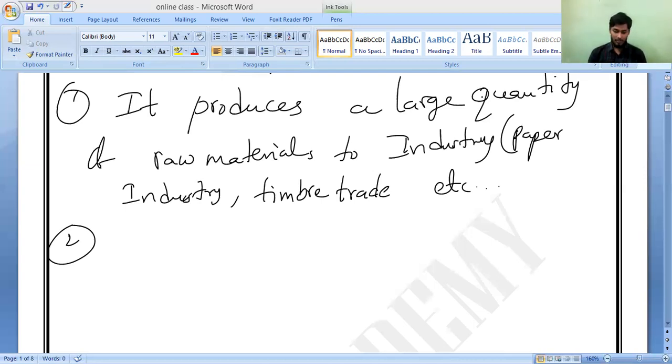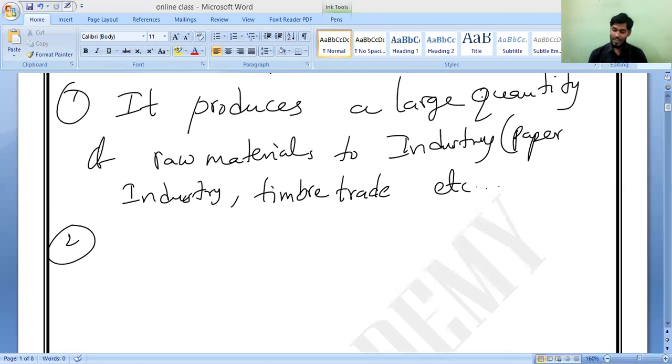But if the population increases so much, there are no resources for them. If the population increases, they cut the trees. Yes, that is what I'm saying. We should not do that. Do you understand? We have to control the population also.